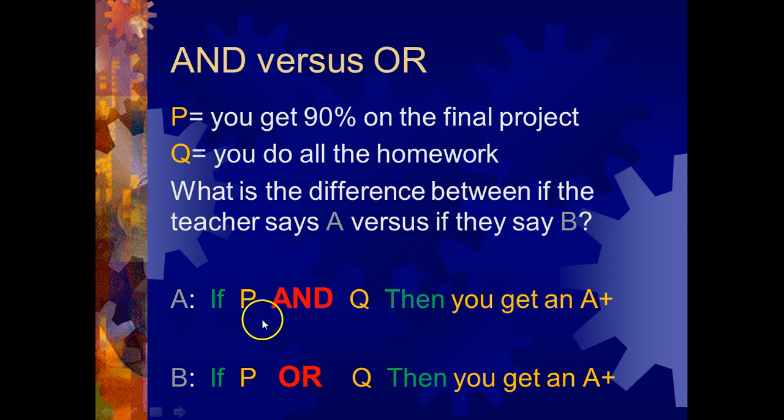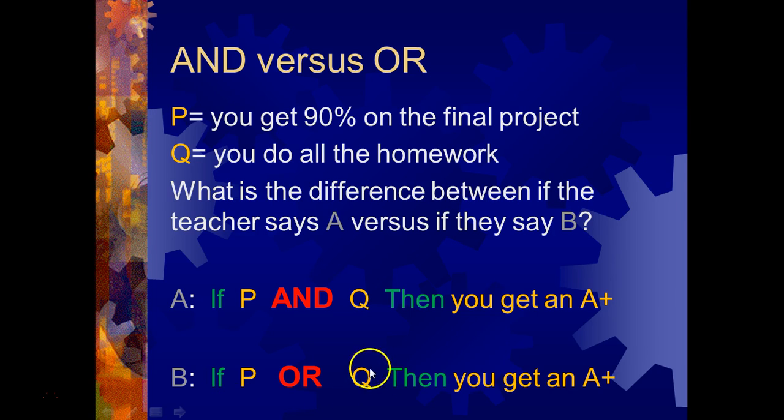But this one, in order for this whole part to be true, remember we say that if this part is true, then this code should happen, right? But what makes this part true? In order for this part to be true, P and Q both have to be true.